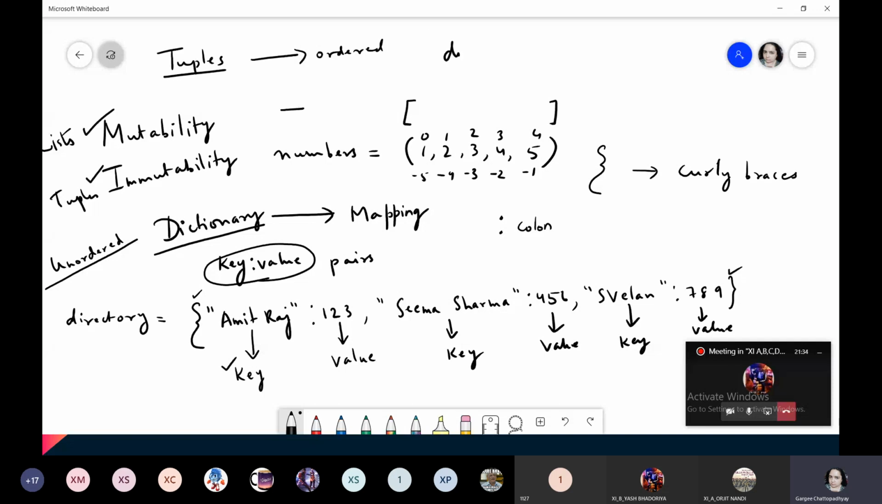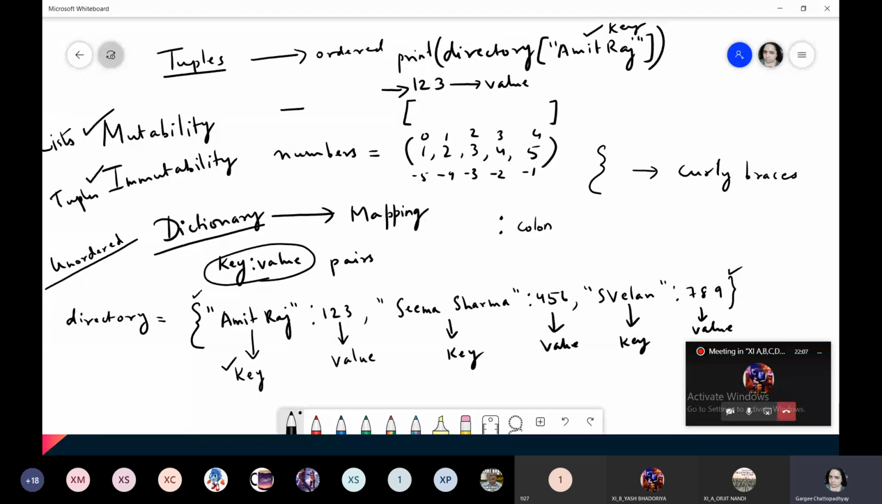How? If I write here directory and I write here Amit Raj. Okay, I have included this within what? Print. I want to print the value for Amit Raj, so I will get the answer as 123. Okay, so this is what? It is the key which I am using and this is the value which is being returned. Understood? So this is how dictionary works.